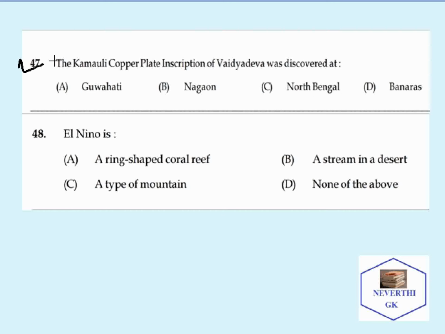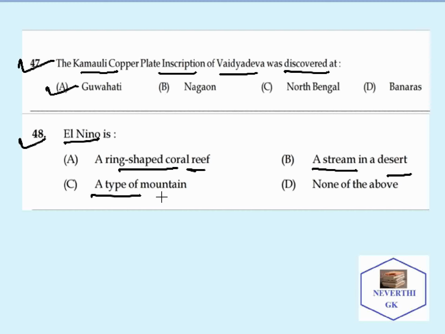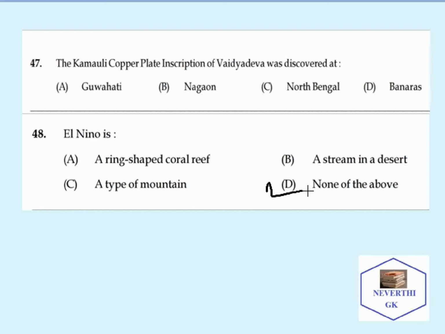Moving on to the next question: the Kamauli copper plate inscription of Lord Vidyadeva was discovered at? So what would be the correct answer? It is Guwahati. Next question: El Nino. El Nino is a ring-shaped coral reef, a stream in a desert, a type of mountain, none of the above. So here the correct answer is none of the above.